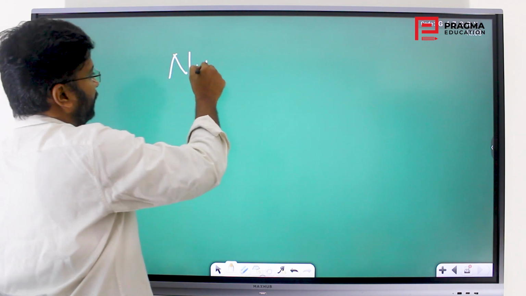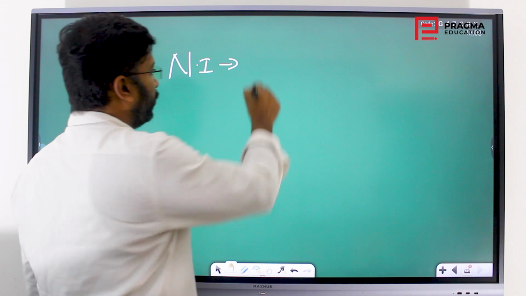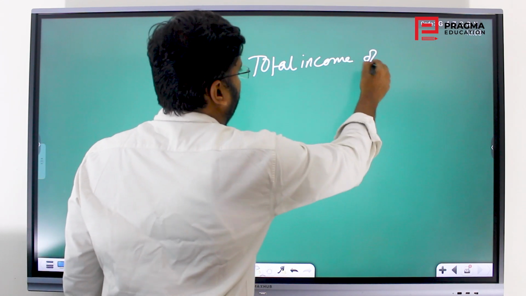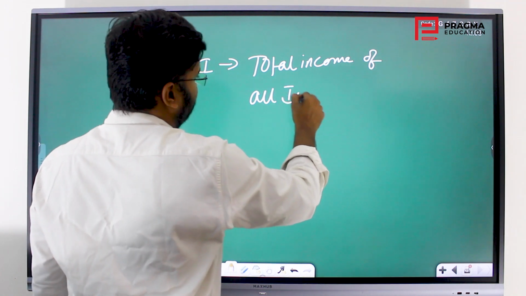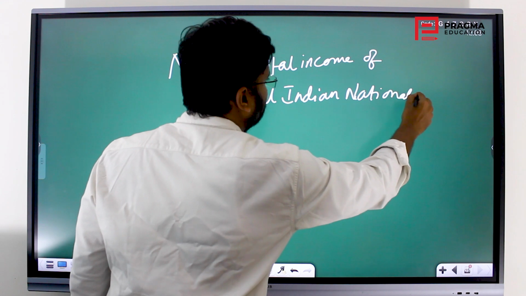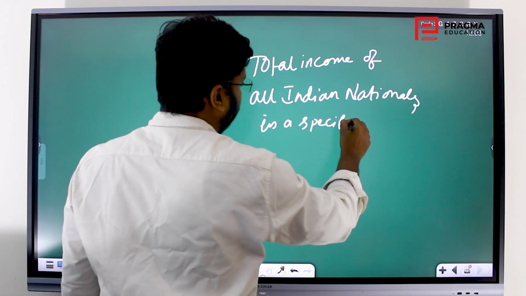So we have come into national income. What is it essentially calculating? It is calculating the total income of all Indian nationals. That is our economy. That is why we are talking about Indian. All Indian nationals in a specified time.